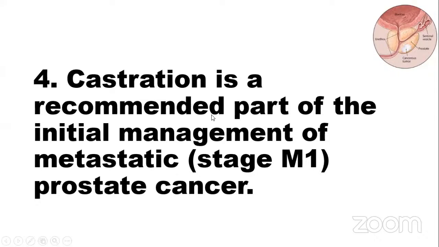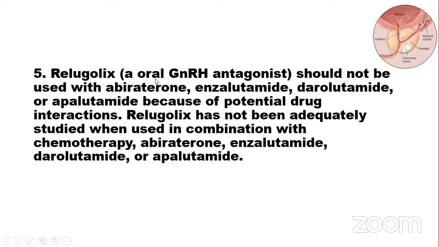Castration is recommended as part of the initial management of metastatic stage M1 prostatic cancer. Relugolix is an oral gonadotropin hormone releasing hormone antagonist.